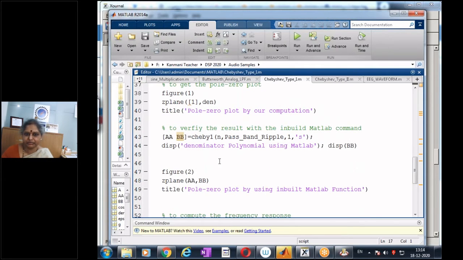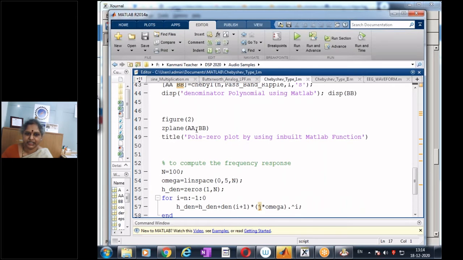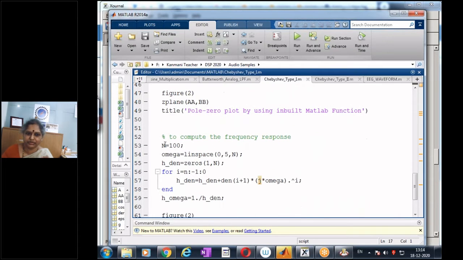And just for verification purpose, I am also trying to use my inbuilt MATLAB command, the Chebyshev command, which will give me the numerator and the denominator polynomials for a given order, given the passband ripple in dB and the cutoff frequency. And once I put an 's', it ensures that we're getting an analog filter. So this is getting the polynomial using the inbuilt MATLAB command, whereas first we're trying to get it by our equations, the design equations. And we are also trying to get the pole zero plot.